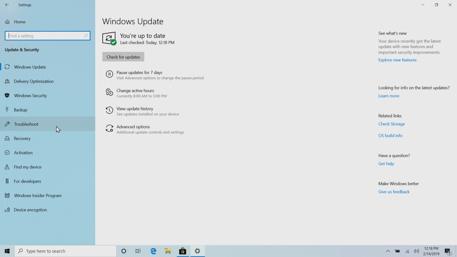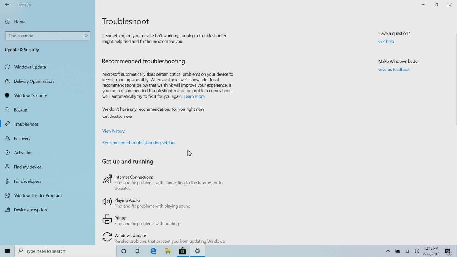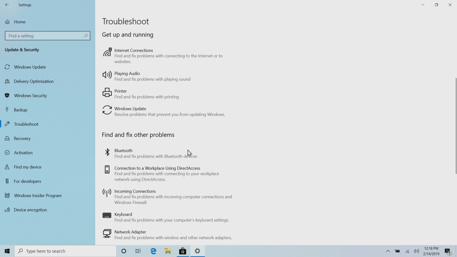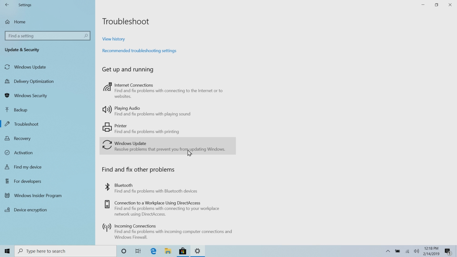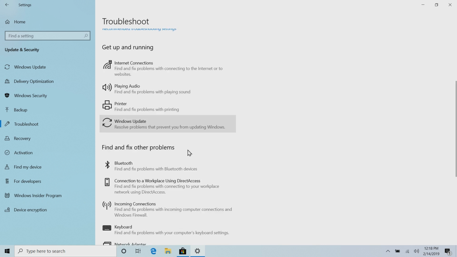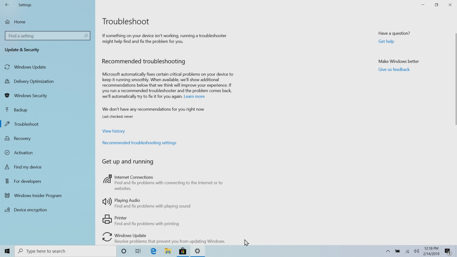If you jump back into here and go down to troubleshoot, Microsoft has redesigned the sort of troubleshooting system so that it works for you. In previous versions of Windows 10 and previous versions of Windows, troubleshooting an issue never really did anything. It was sort of useless. People would usually skip it anyway. But now Microsoft will actively sort of troubleshoot things that you may be having problems with and suggest actual fixes based on the issue you're having, and which will be able to pull them from the cloud and apply them to your device, which should hopefully improve things like device driver compatibility issues or something. Whether it works or not remains to be seen, but there is a system that's available in the April 2019 update. You can see here it's called recommended troubleshooting, and hopefully it's very useful.